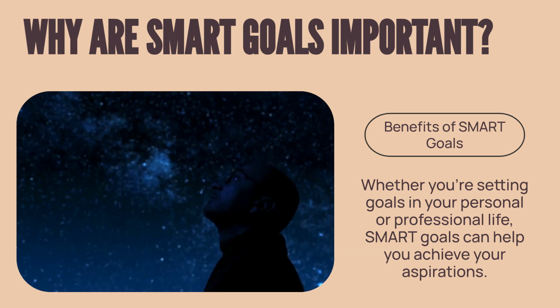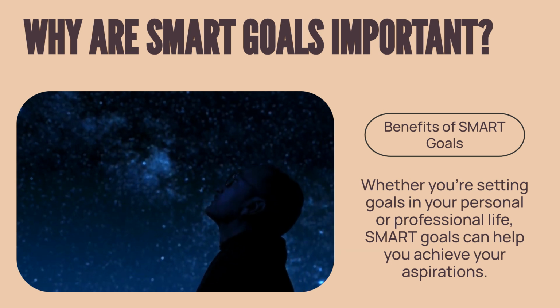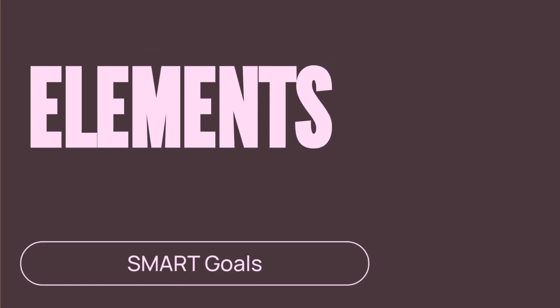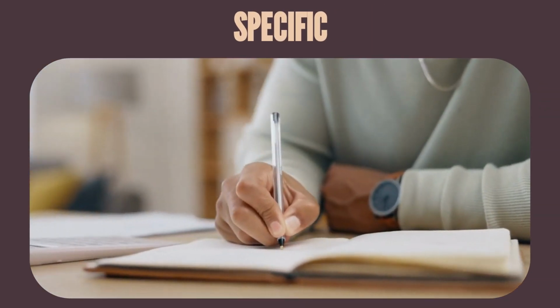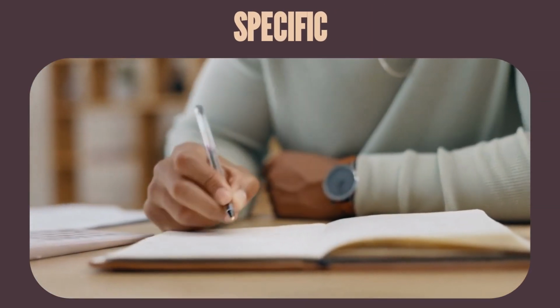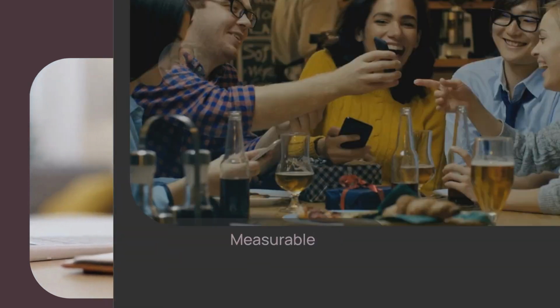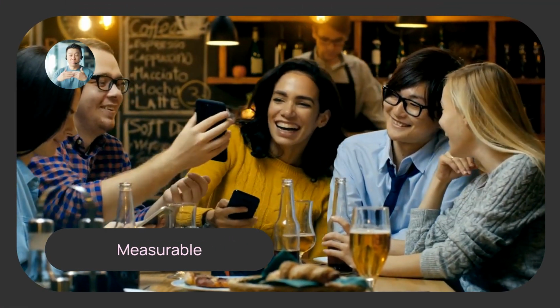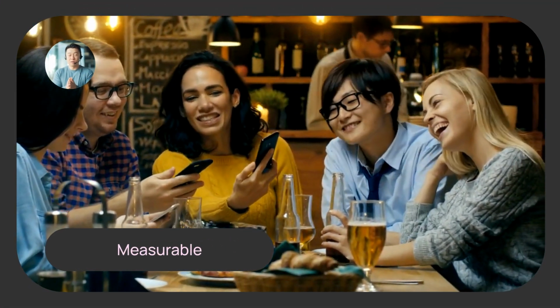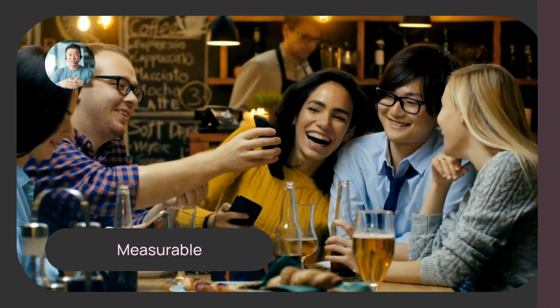They help you focus your efforts, stay motivated, and measure your progress. Let's break down the elements of a SMART goal. Specific means clearly defining what you want to achieve. Avoid vague or general statements. Measurable means being able to track your progress towards your goal. Use metrics and milestones to measure success.